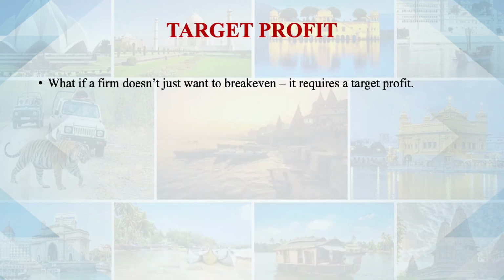Target profit. If we feel that 1,30,000 is less, and I need a profit of 2 lakh rupees, then redefine how many tourists I should take in a group, because there are expectations of the investors in a business firm, there are expectations of the entrepreneur, there are expectations of employees also for growth in a firm. So a business firm can decide that this should be the level of profit we should earn. So the firm does not want to have break-even only, it wants a target profit to be achieved, and if it is doing better than that.